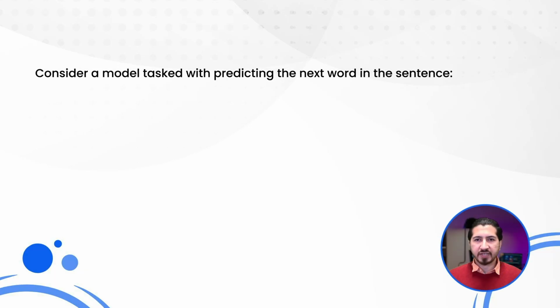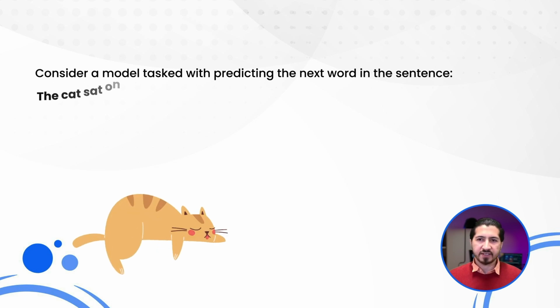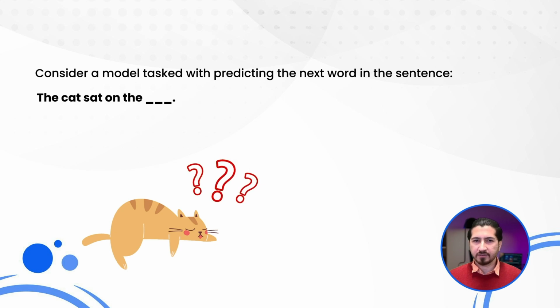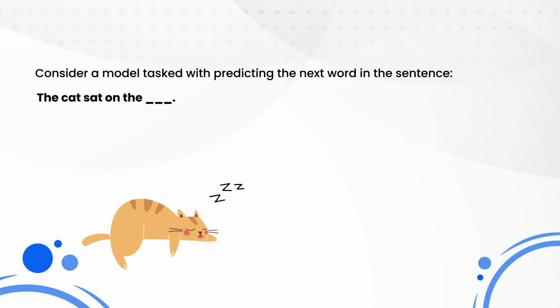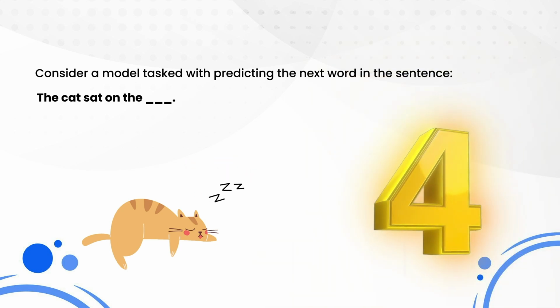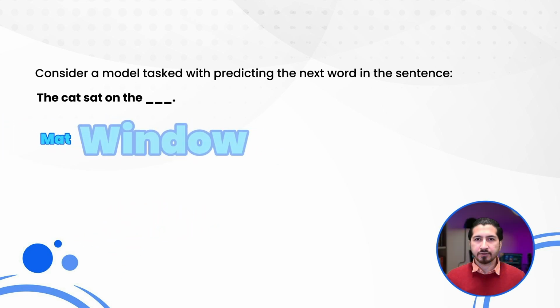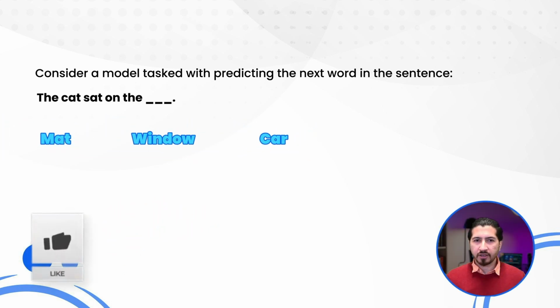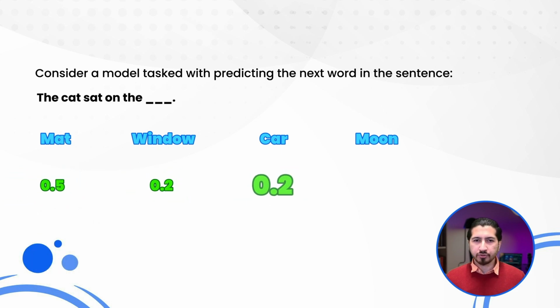Let's look at an example. Consider a model tasked with predicting the next word in the sentence, "The cat sat on the..." Suppose our model predicts 4 possible completions: mat, window, car, and moon, with respective probabilities of 0.5, 0.2, 0.2, and 0.1.